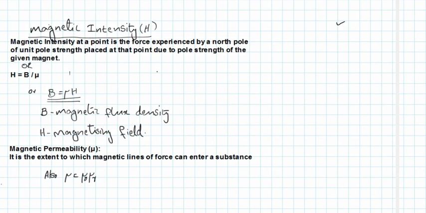Also we know that mu is equal to mu 0 into mu r, where mu 0 is the permeability of free space and mu r is the relative permeability.